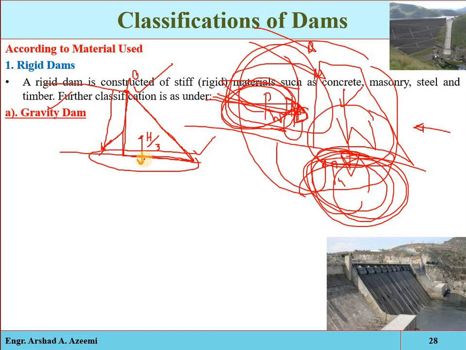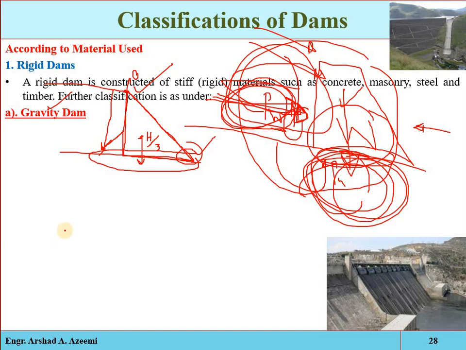Okay, and for any other triangle, weight is still acting near the upstream, but tension is created at the toe, mostly at the toe point. This means the triangle must be a right angle triangle, meaning the theoretical profile of the pressure distribution in a gravity dam is triangular. It is the dam which resists all the destabilizing forces acting on it by virtue of its own weight.